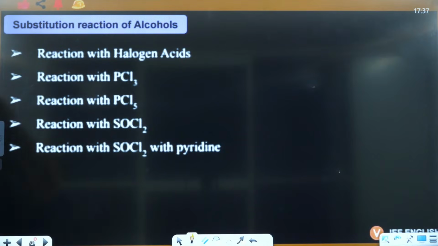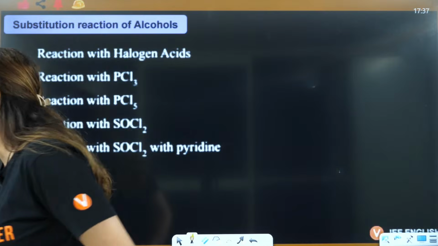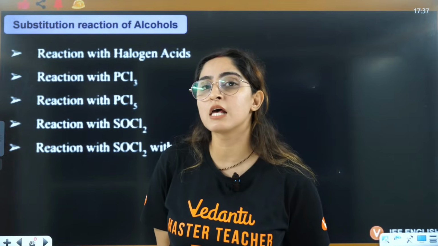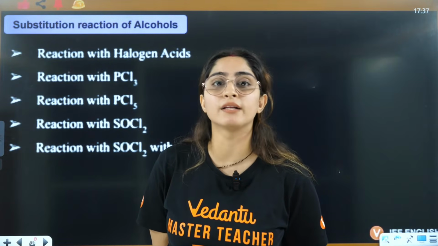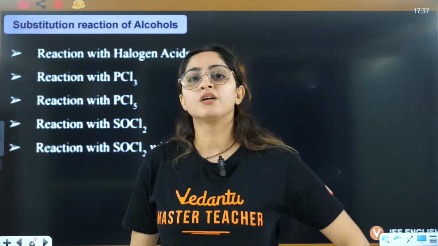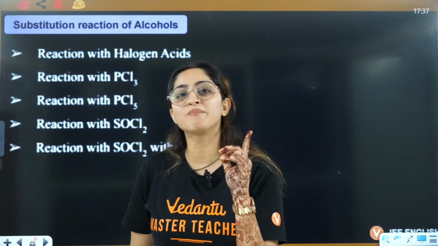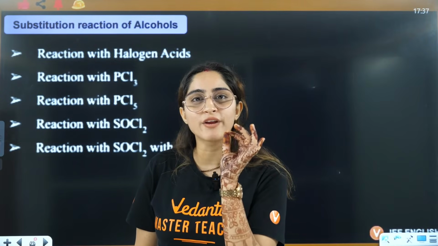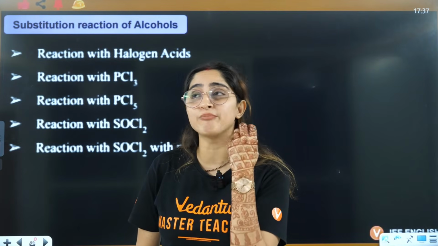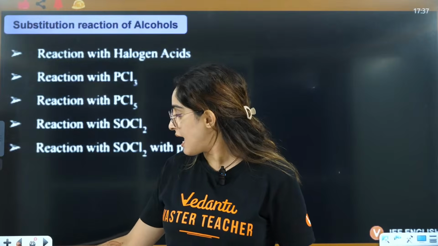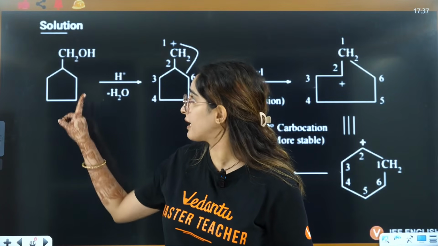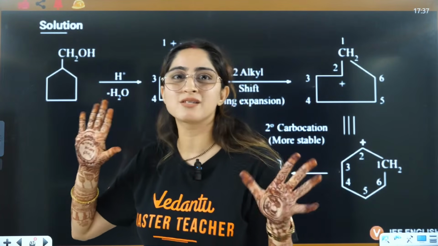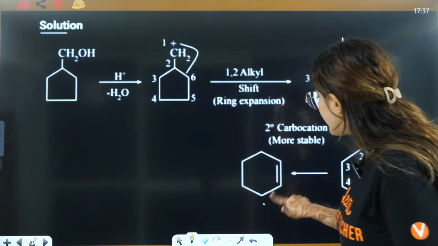Okay, this follows E1. This also follows E1, not because it is primary, but because there is a chance of ring expansion. Always a 5-membered ring is less stable as compared to a 6-membered ring. A 5-membered ring is not a stable ring. A 6-membered ring is a very stable ring.